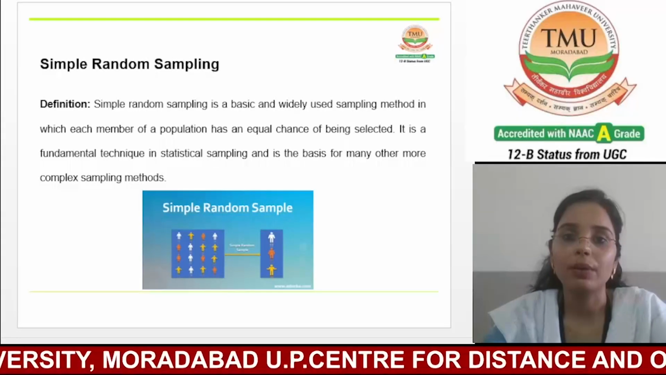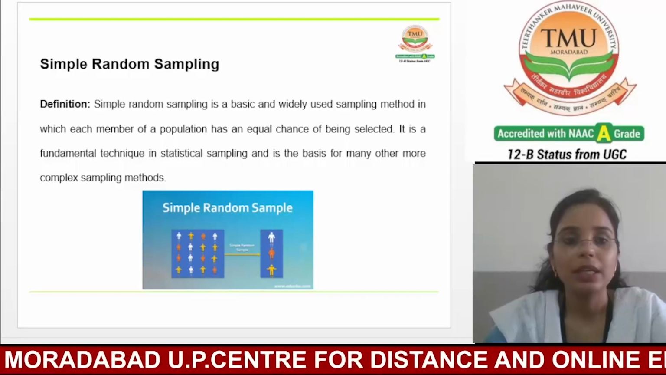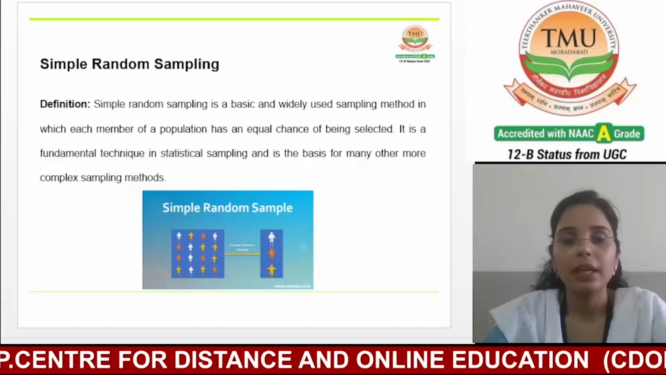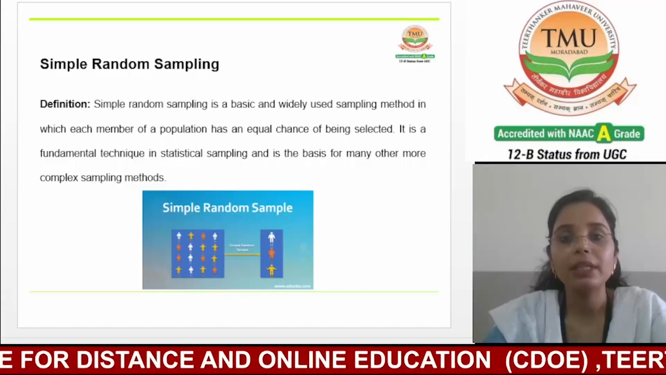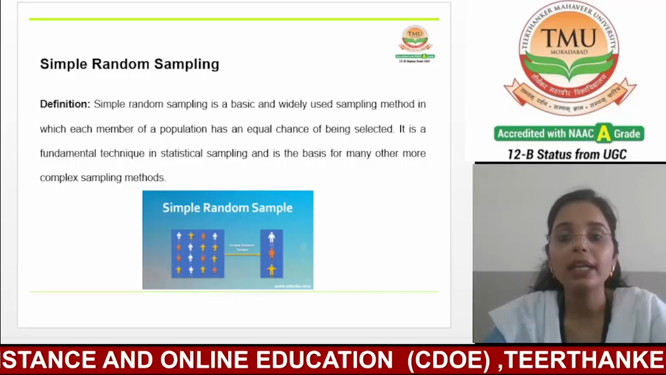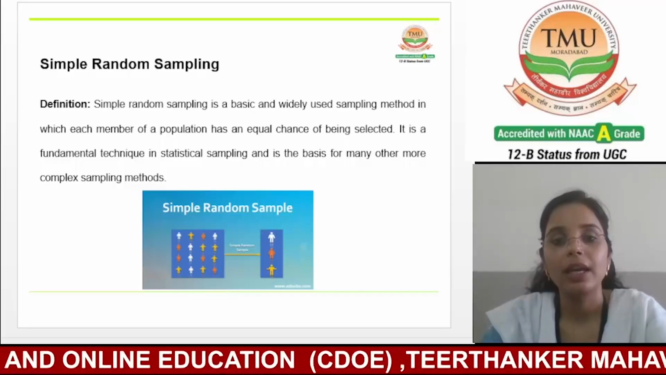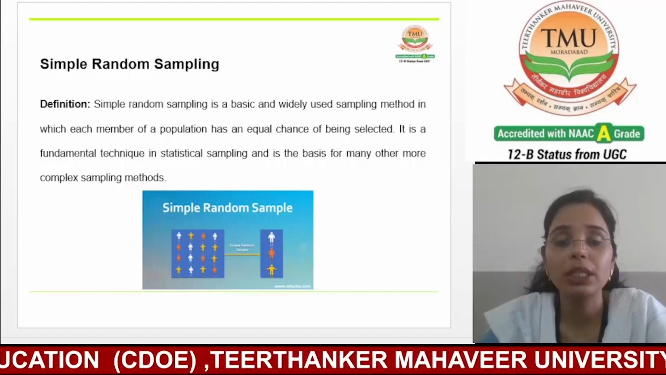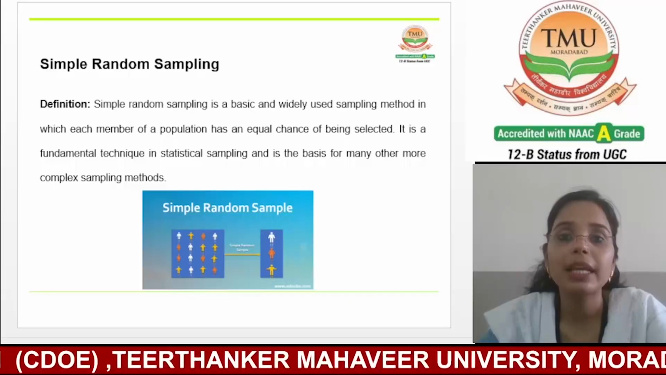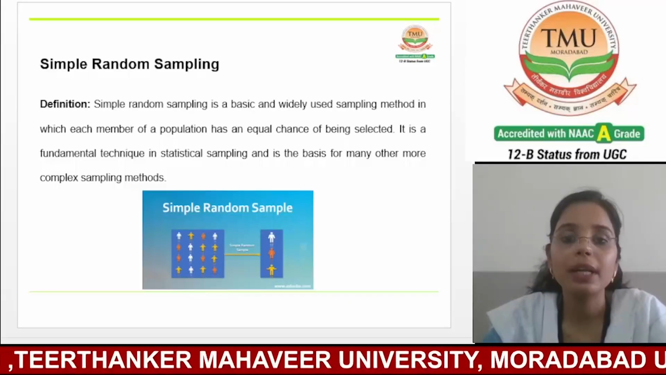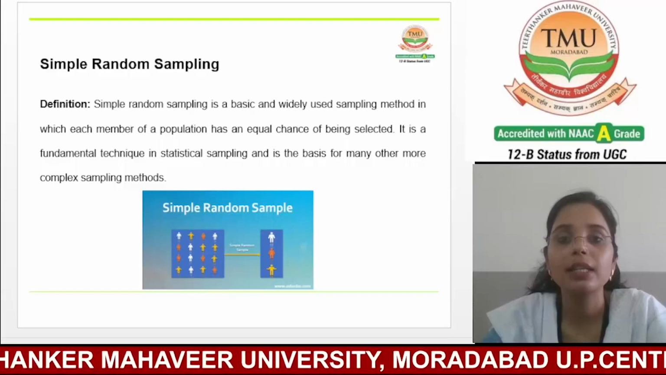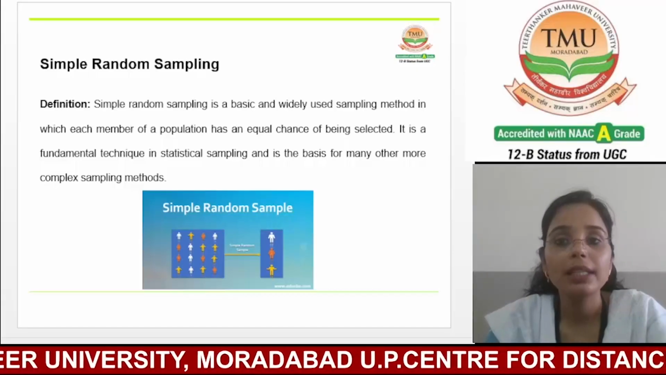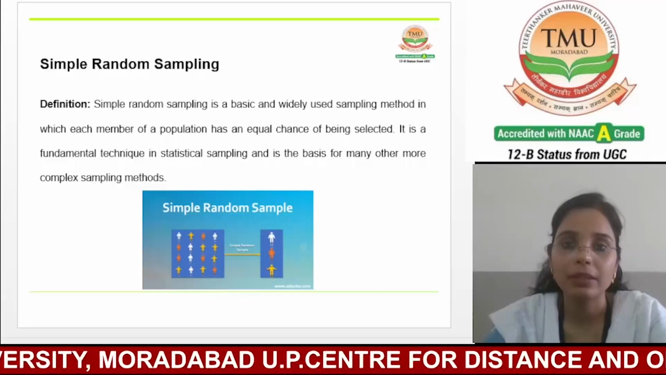If we talk about simple random sampling, it is a basic and widely used sampling method in which each member of the population has an equal opportunity, an equal chance, of being selected. It is a fundamental technique in statistical sampling and is the basis for many other more complex sampling methods.